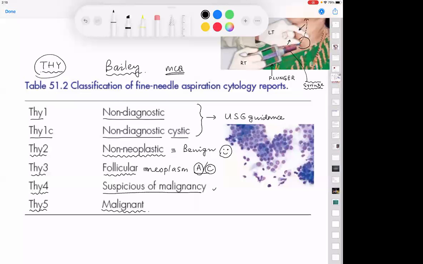Okay, sir. Have you completed writing this? Sir, what's the difference between Thy 1 and Thy 1C? Non-diagnostic means what came out in your chamber is nothing, dry material. What is Thy 1C? What came out is a little water, sir. Only fluid came out and nothing else. And you say, oh my God, we did not get the result. The surgeon is asking you, doctor, what is this? Is there something here? Is there a tumor or not? So please remember that is Thy 1C.